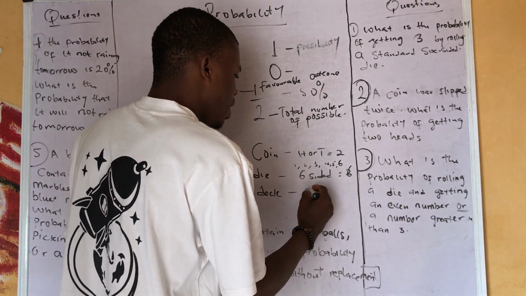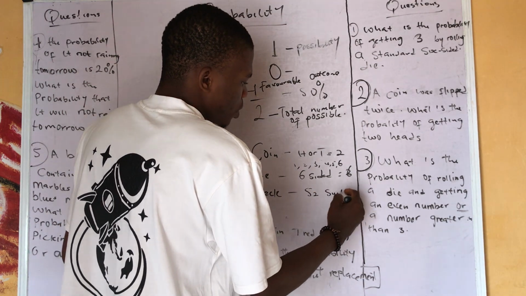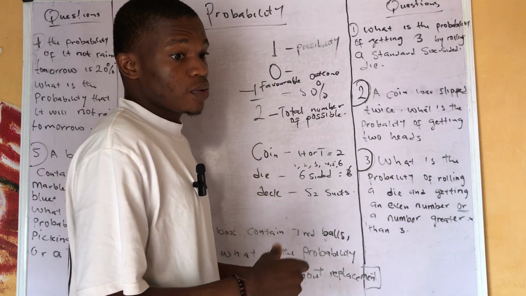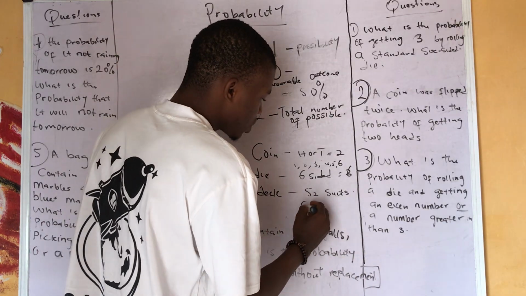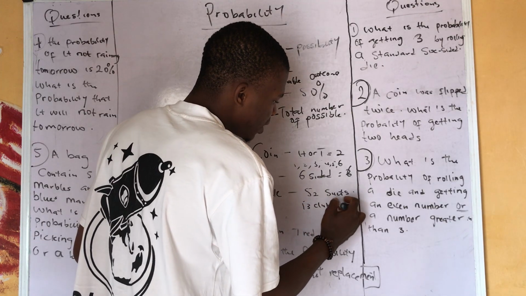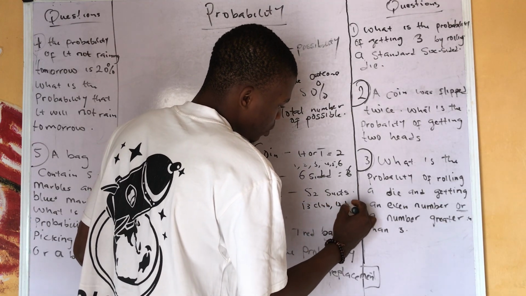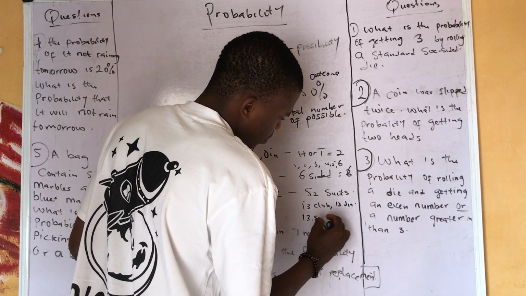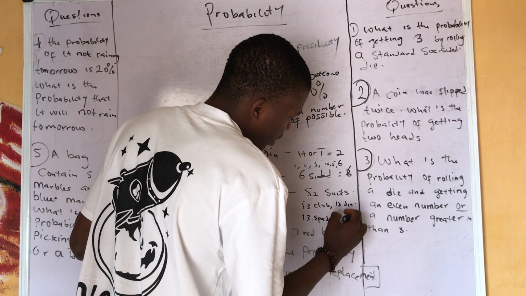Now a deck has 52 cards. You can do more research on this. In that 52 cards, it has 13 clubs, 13 diamonds, 13 spades, and 13 hearts.